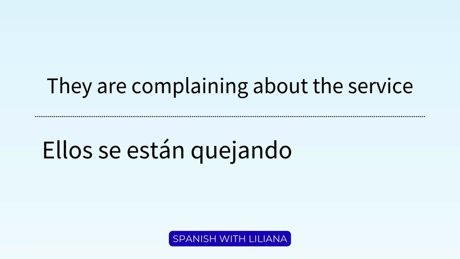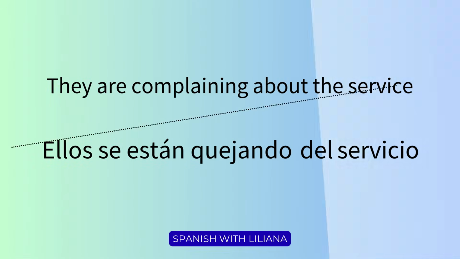That's why we see están in this sentence. Están is conjugated to ellos. About the service is del servicio. So we see that contraction again here. De él, del servicio. Ellos se están quejando del servicio.